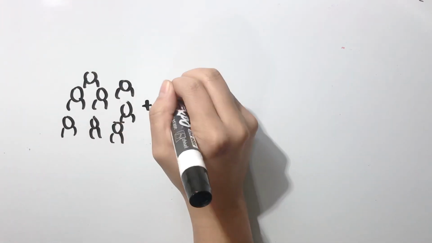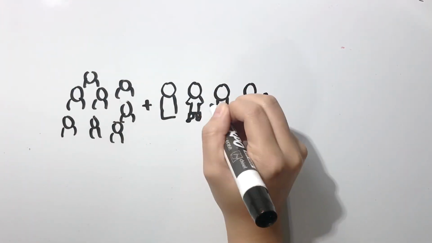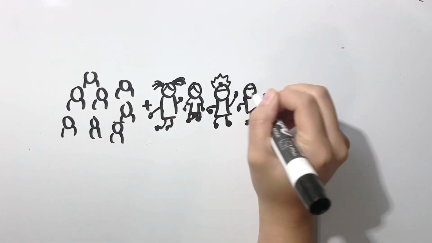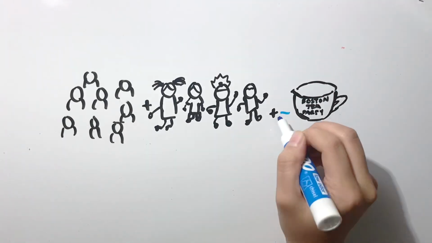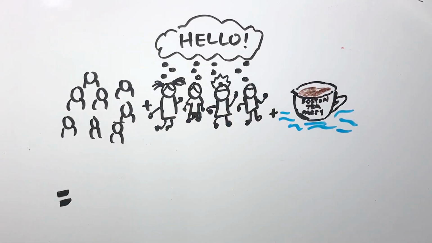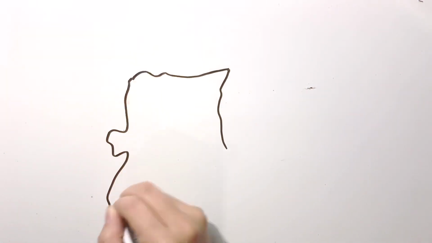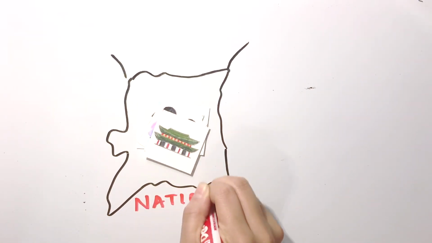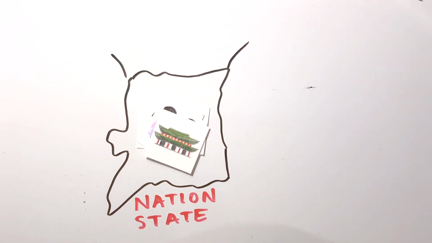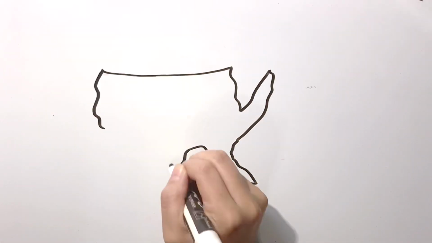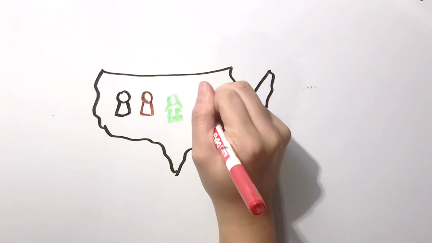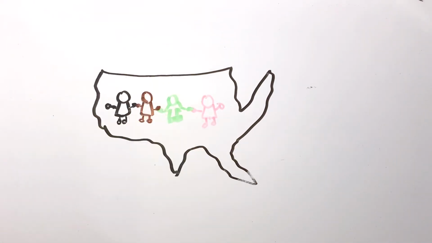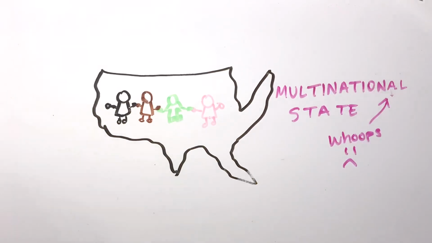First, we'll be talking about what a nation is. A nation is a stable community of people formed on the basis of a common language, territory, history, or ethnicity, which is manifested in a common culture. Now, a nation state is the same as a nation, but it is culturally homogeneous, like, for example, South Korea. A multinational state is a state that is occupied by multiple ethnic groups, for example, the US.